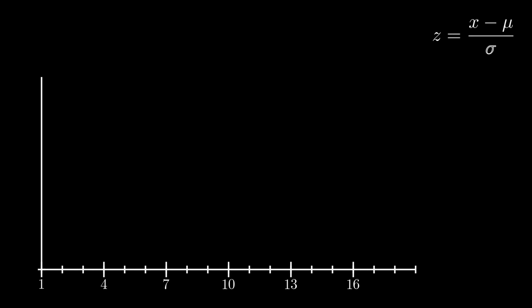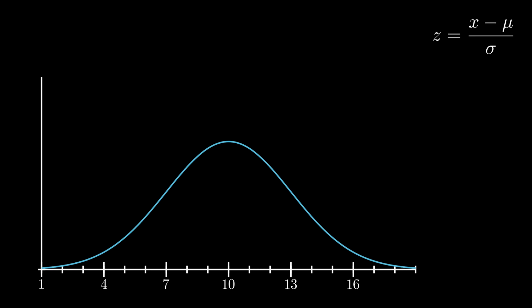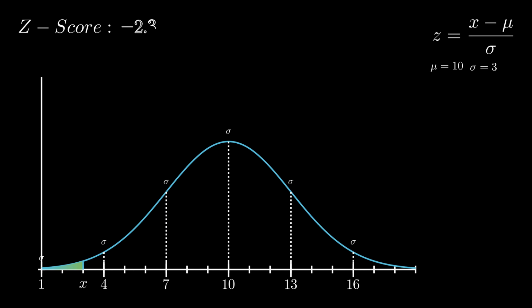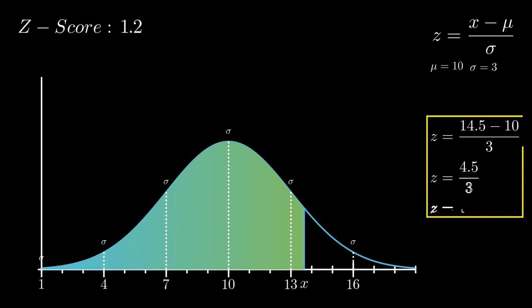To help interpret normal distributions, there is a thing called z-scores, where you take your score, subtract it from the mean, and divide it by the standard deviation. Really, it's just a score that tells you how many standard deviations you are from the mean. Let's do an example. Say we have a normal distribution representative of some exam where the mean is 10 and the standard deviation is 3. If I score a 14.5, calculating the z-score will give me an indication on where I fit in the distribution. If I evaluate this calculation, I get a z-score of 1.5, or in other words, I am 1.5 standard deviations above the average.